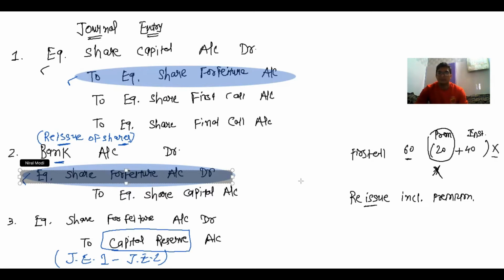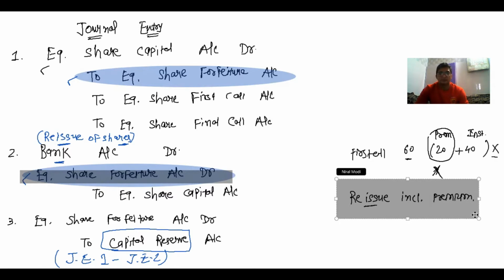Once again, in case of reissue of shares, if the company reissues equity shares including premium, it means that in the second journal entry, instead of debiting equity share forfeiture, we have to credit equity share premium account. Got it? That's it. So this journal entry is for forfeiture account, and I am going to start a fresh sum, that is question number 12 from your textbook.